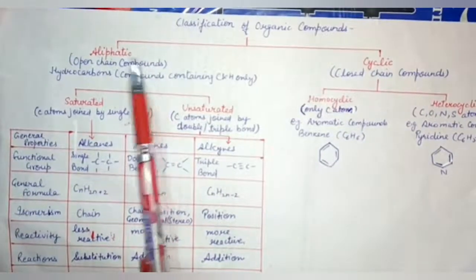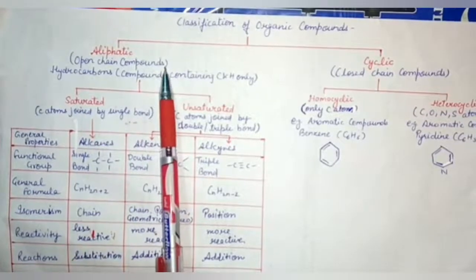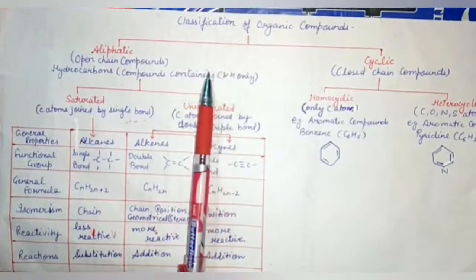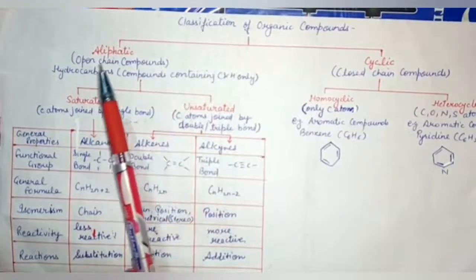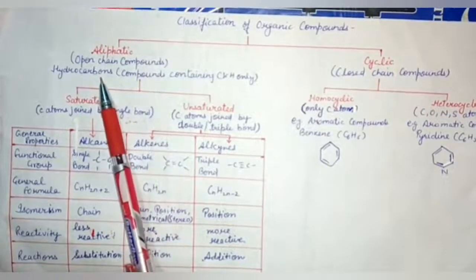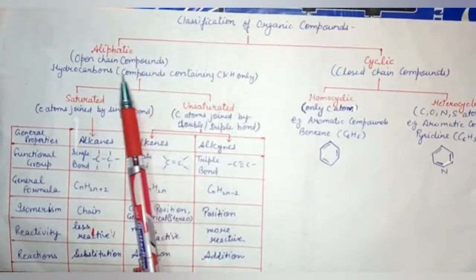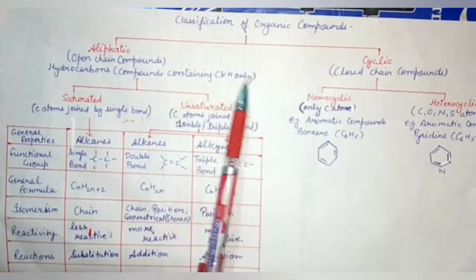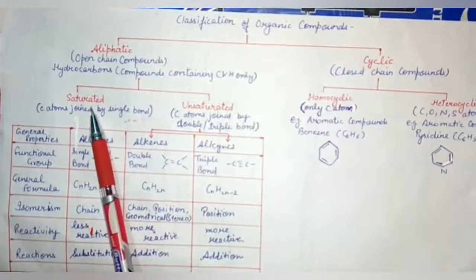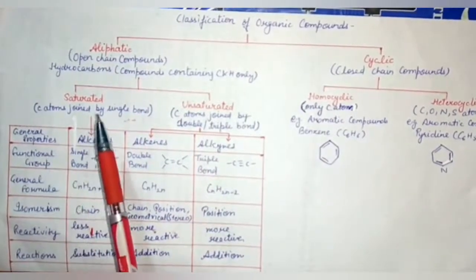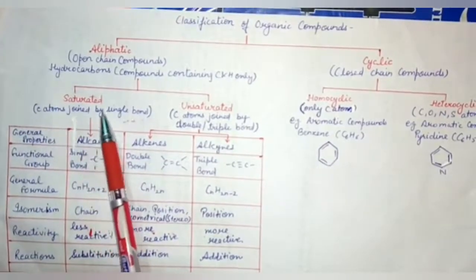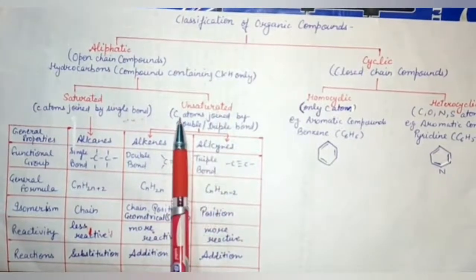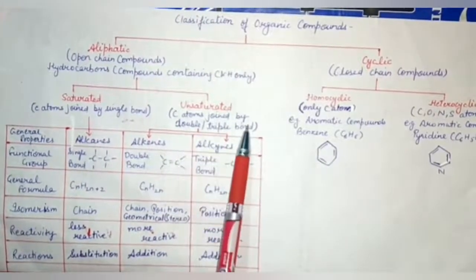In the aliphatic category, hydrocarbons form open chain compounds. Hydrocarbons means compounds containing carbon and hydrogen atoms only. They are again classified into two categories, saturated and unsaturated. In the saturated category, carbon-carbon atoms are linked with each other by single bond, and in the unsaturated category, carbon-carbon atoms are joined by double or triple bond.